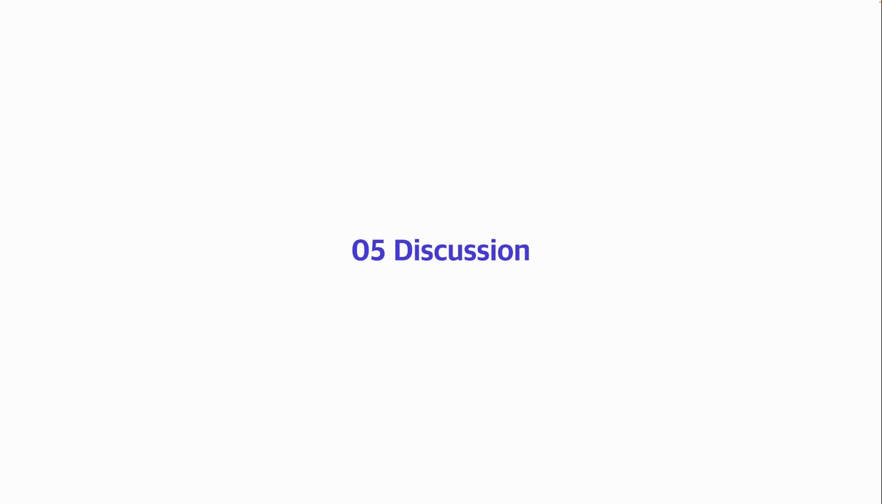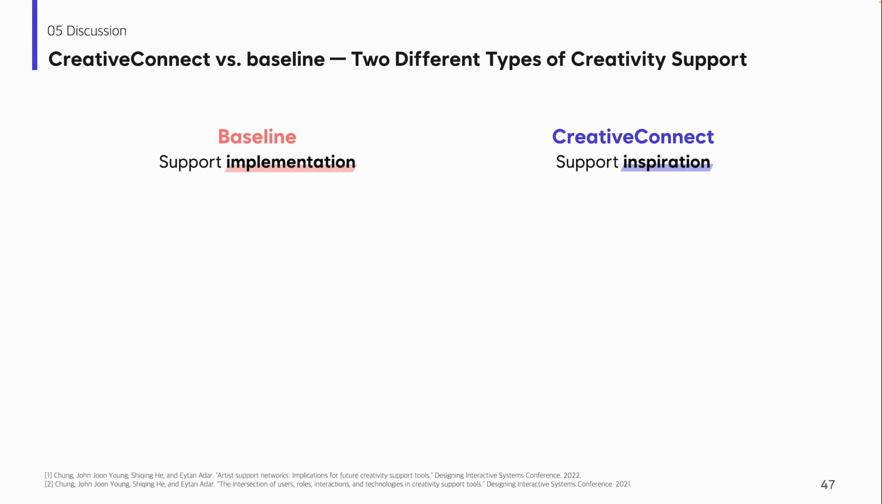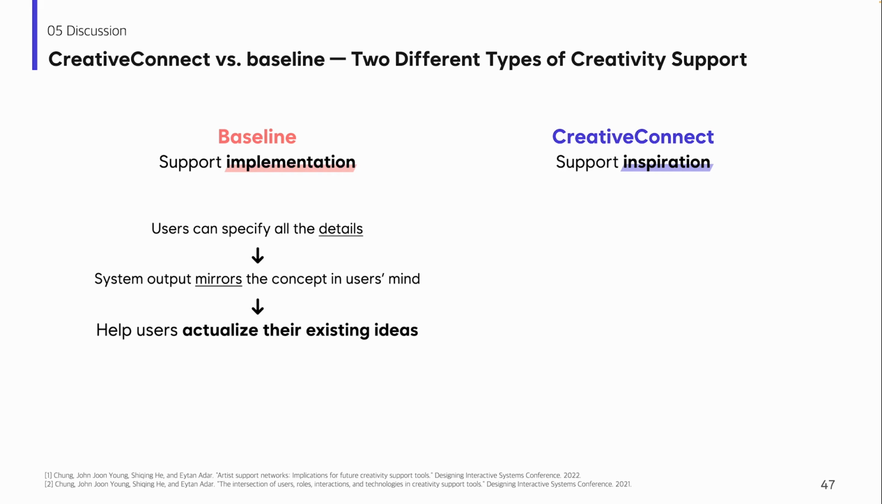Here, we propose 2 discussion points and design implications for the future creativity supporting tool. Through the post-interview, we found out that CreativeConnect and the baseline system both provided valid creativity support, but in a distinct way. In the baseline system, users have to specify the details to put into the system, which makes the system accurately mirror the user's mind. Therefore, this is helpful for creativity in terms of implementation, which is about actualizing the design idea.